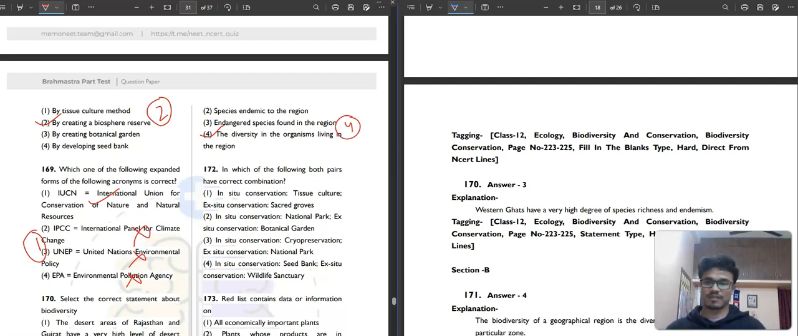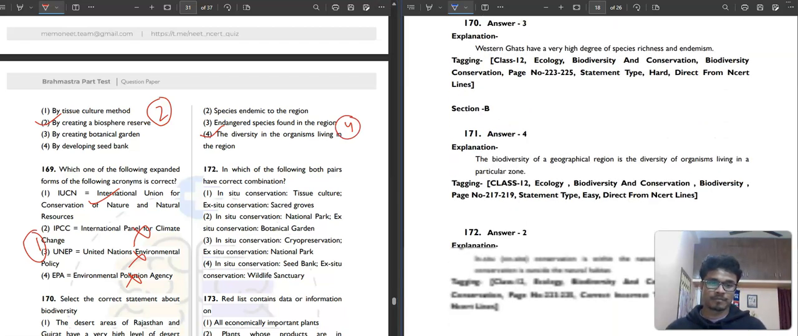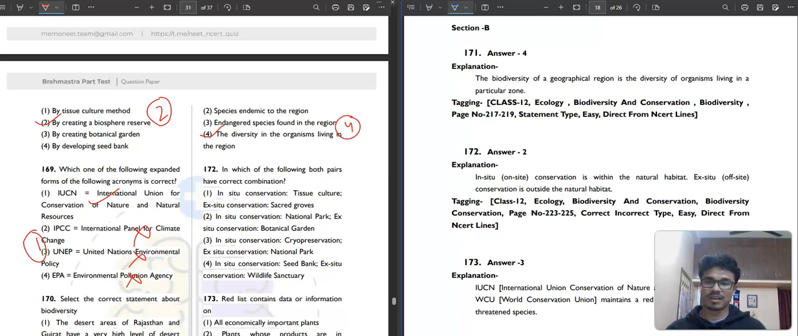Then question number 172. Which of the following is a pair of correct combination? In situ conservation, tissue culture, ex situ conservation, sacred groves? No, not at all. In situ conservation, national park, ex situ conservation, botanical garden. It is the correct one. In situ conservation, cryopreservation, ex situ national park, not correct. In situ seed bank and ex situ wildlife sanctuary, not correct. Okay. So the second option is the correct answer.